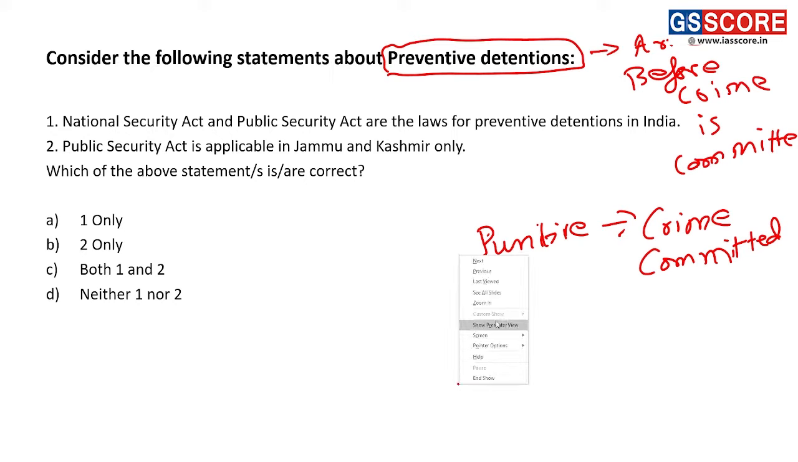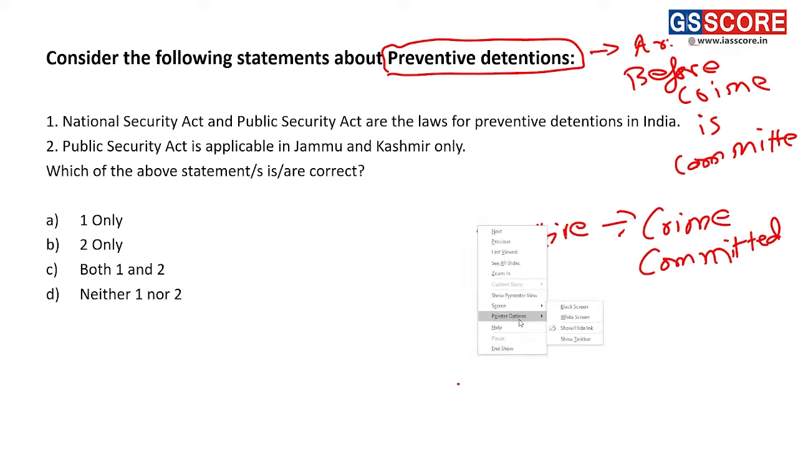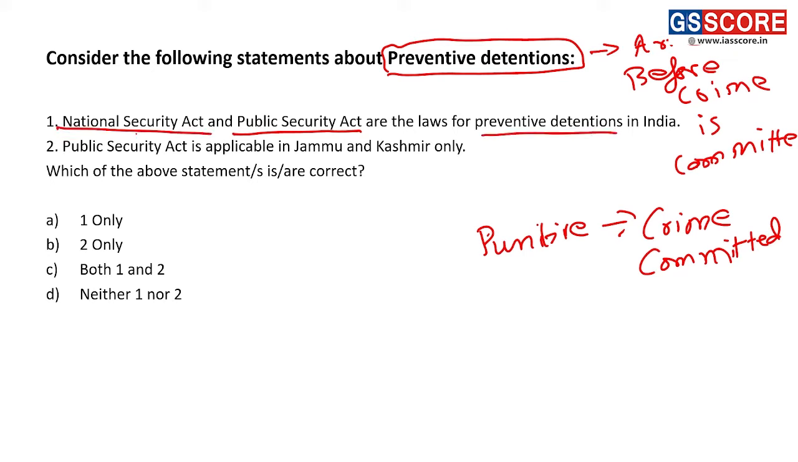So it wants you to look into two statements. The first statement: National Security Act and Public Security Act are the laws on preventive detention in India. This particular statement is not wrong. These two laws relate to preventive detention in India. There are other laws also.